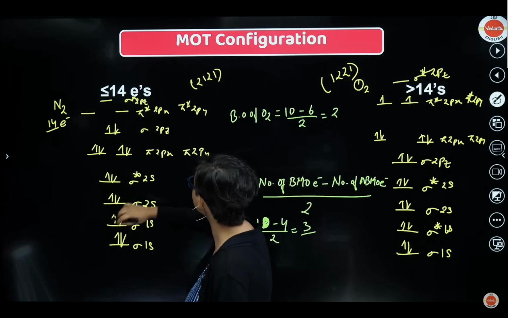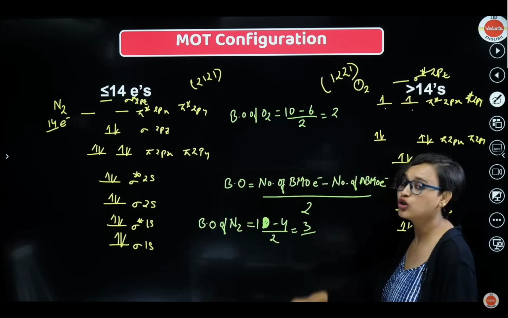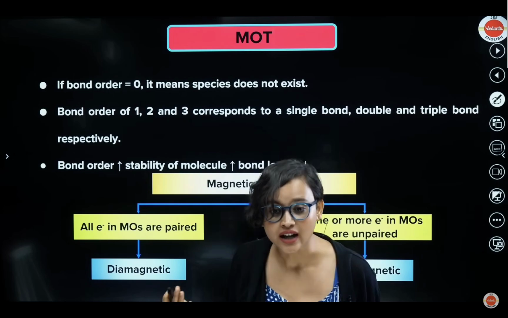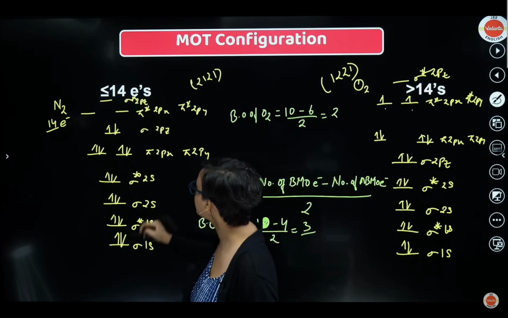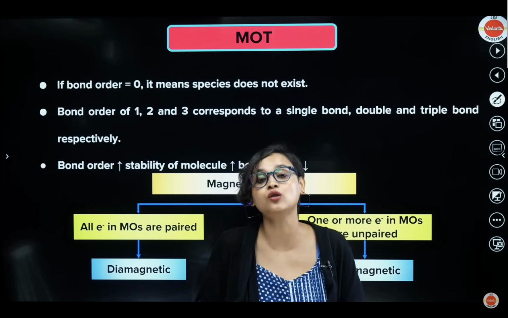Check it out. There are 2 unpaired electrons here, right? There are 2 unpaired electrons here and here. That means that O2 is what? O2 is paramagnetic. If there are 1 or more electrons in the molecular orbitals that are unpaired, you call it paramagnetic. But check it out here, everything is paired. If it is paired, that means it is diamagnetic. N2 is diamagnetic, O2 is paramagnetic.